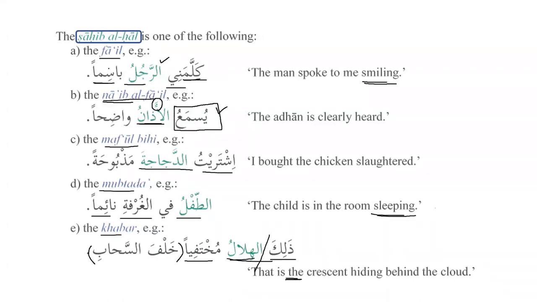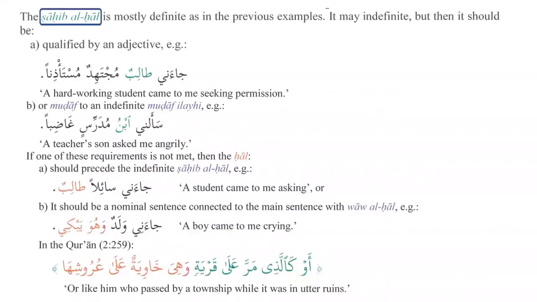So we have 5 possibilities: sahibul hal can be the subject, al-fa'il, it can be na'ibul fa'il, it can be maf'ul bihi, it can be the subject, and it can be the predicate. The sahibul hal is mostly definite, as we have seen in the previous examples. However, it can be indefinite, as we call this nakira, but there has to be some conditions over there.